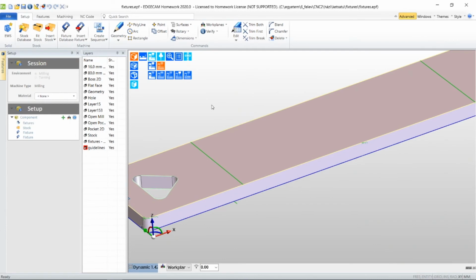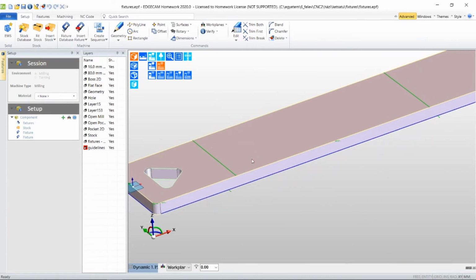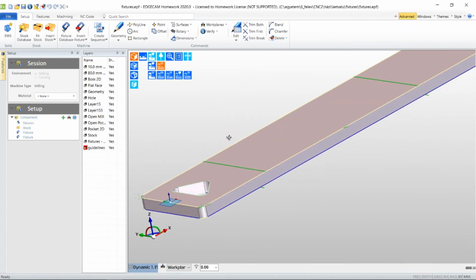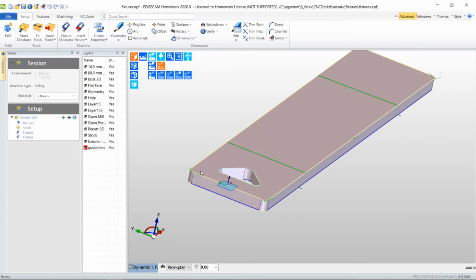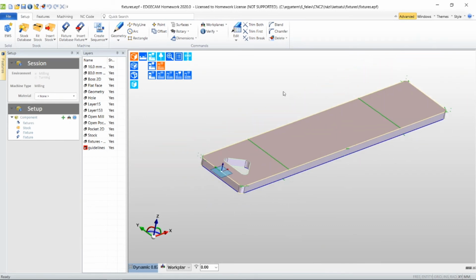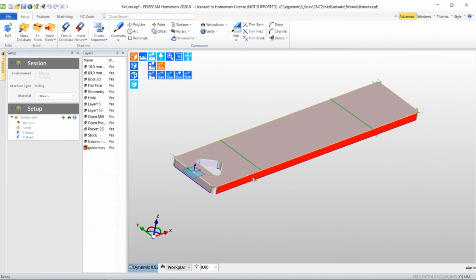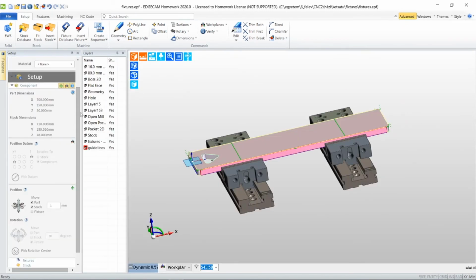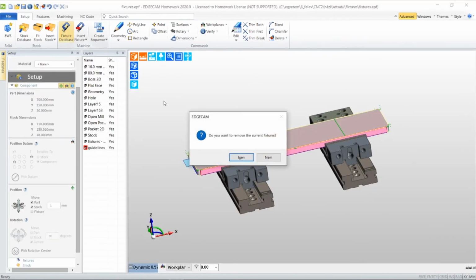Here I created two guidelines, but this time they are not touching my stock, they are touching the surface of my part, because I want to place the fixtures on the surface of my part, not on my stock. And now we can use the fixture database.